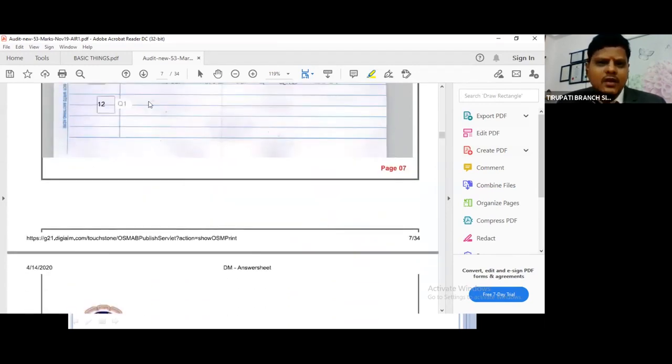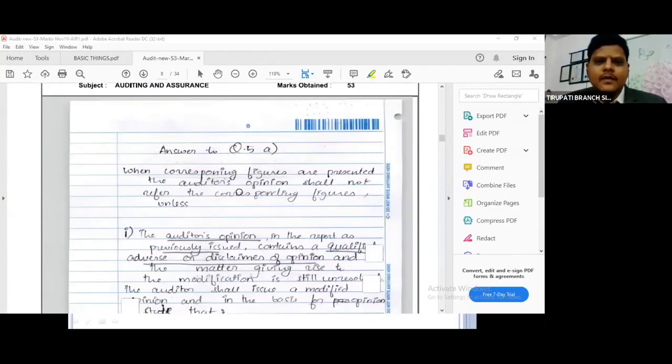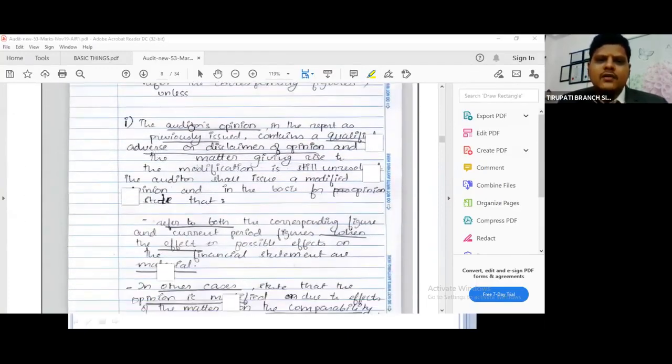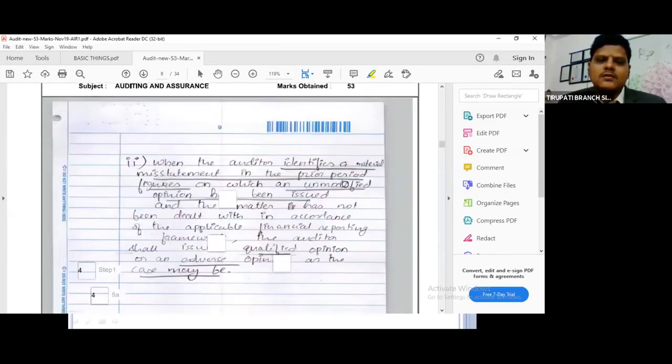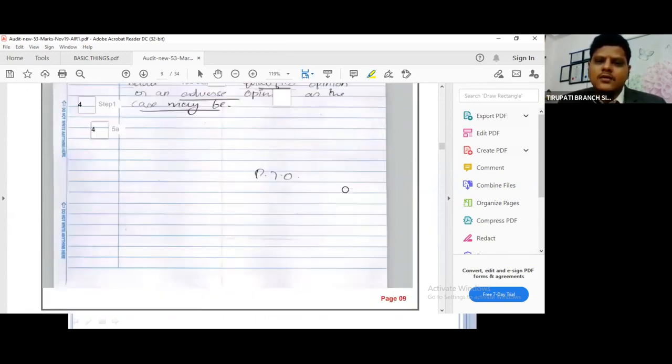I think my screen is visible to all participants. Yes, I think it is visible. Now see, starting itself, underline with the important points. Full marks. Full marks.